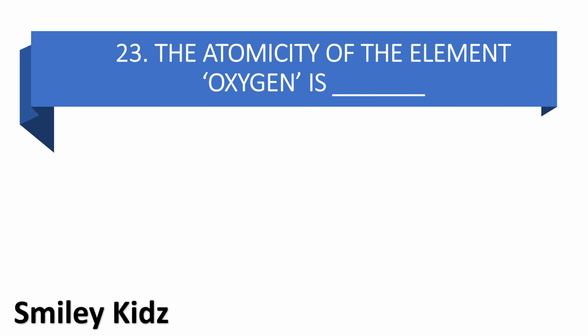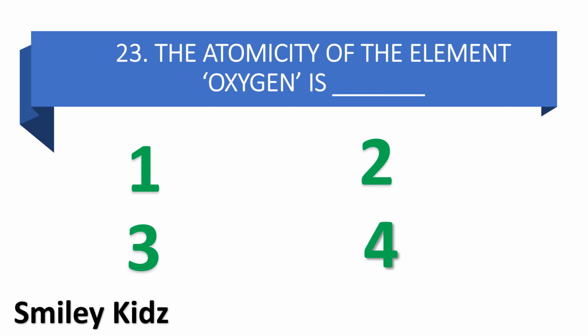The atomicity of the element oxygen is dash. Option A 1, option B 2, option C 3, and option D 4. Your time starts now.